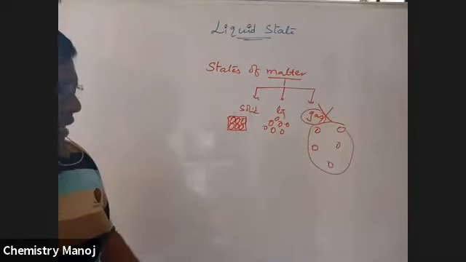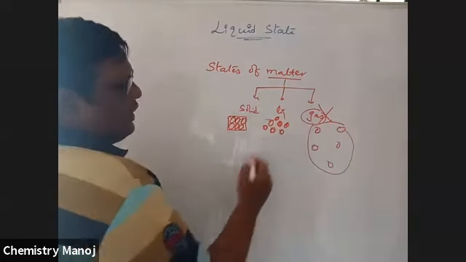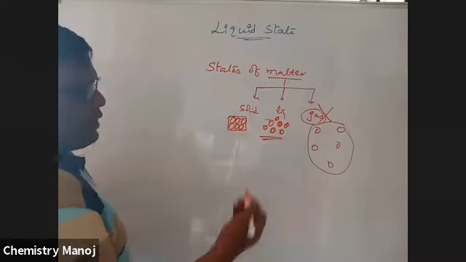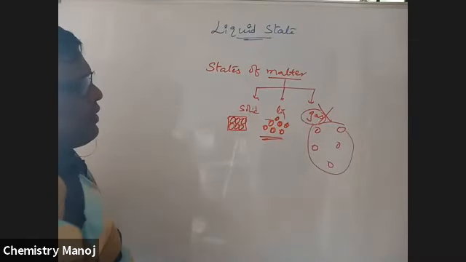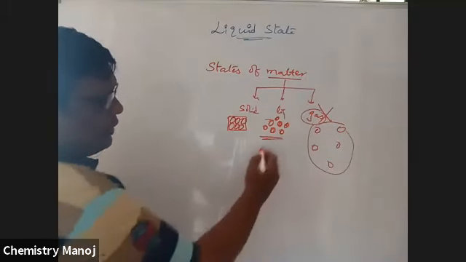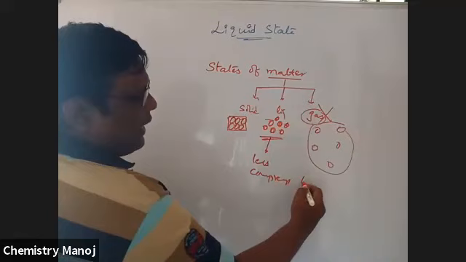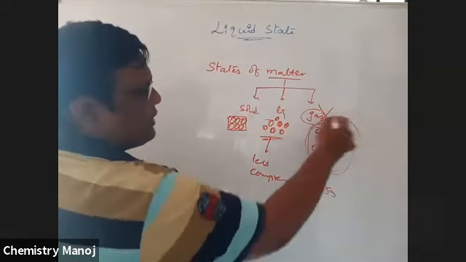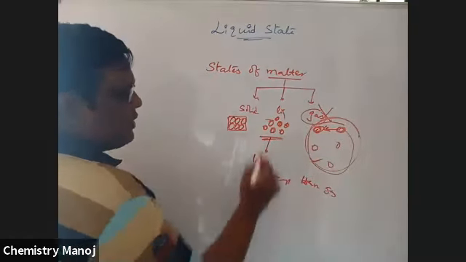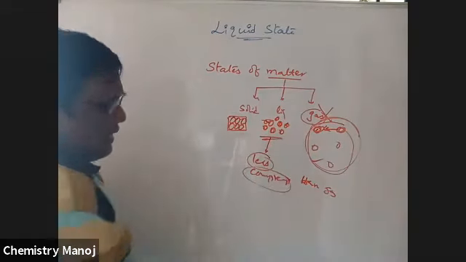What are the properties of the liquid state? Here, molecules of that particular liquid are very near to each other, not close to each other. They don't have particular shape. The shape of the container is taken as the shape of the liquid. Next, they have fixed volume. These are less compressible than gases. Gases are more compressible because there is a large gap between molecule and molecule. That's why more compressibility is possible in gaseous state, but in liquids there is a very small gap between molecule to molecule. That is why they are less compressible than gases.